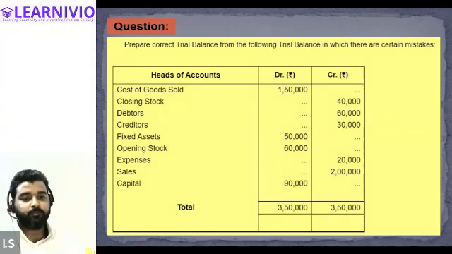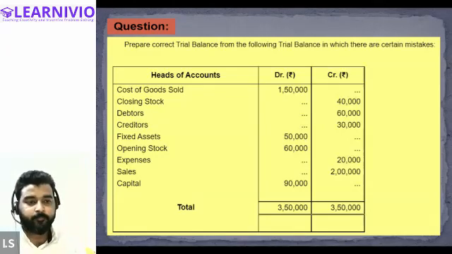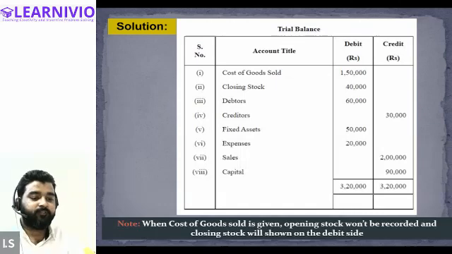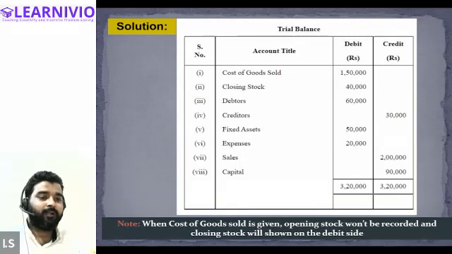So listen to me carefully. Usually, closing stock is basically recorded in the credit column of the trial balance, right? Closing stock is generally recorded in the credit column of the trial balance. But whenever cost of goods sold is given in the question, then we will be indicating the closing stock in the debit column of the trial balance. And also we won't be showing the value of the opening stock. So see, this is the correct trial balance of the question.